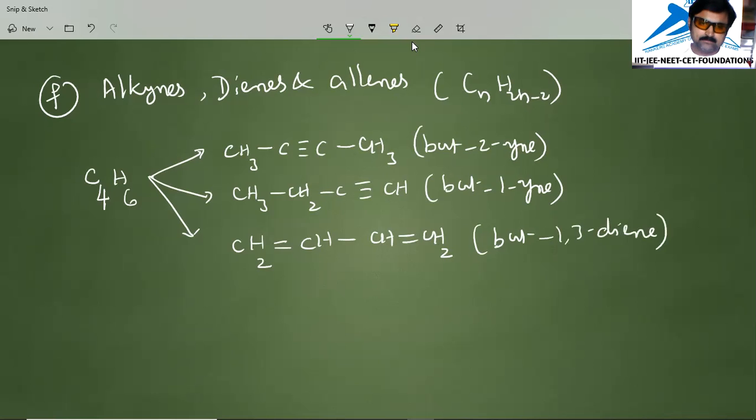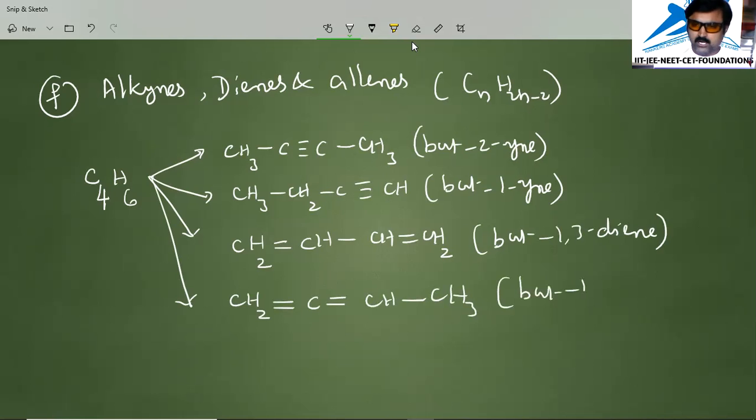At the same time, I can also write this one as CH2 double bond C double bond CH single bond CH3. The IUPAC name is buta-1,2-diene, and in general the common name is allene.